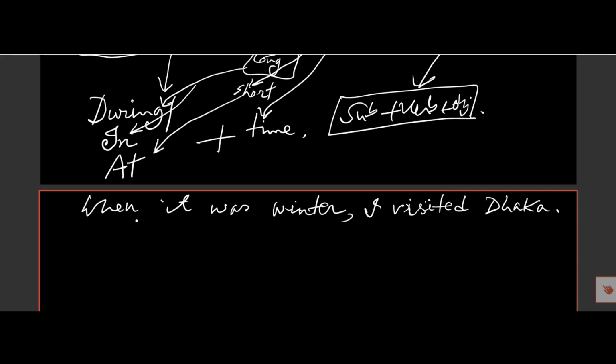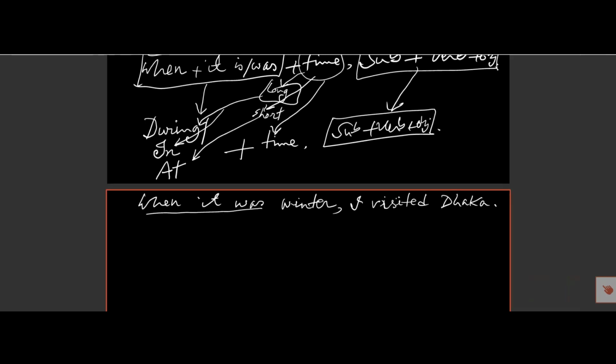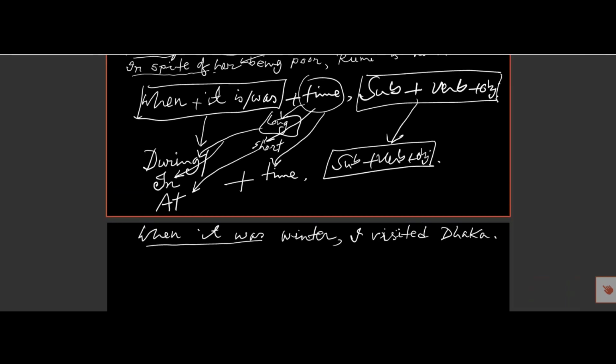In that case, we found here when it was, and the structure is: if there is when it is or it was, instead of it is or it was we must write during, in or at. And if the time is long, then we use during or in.